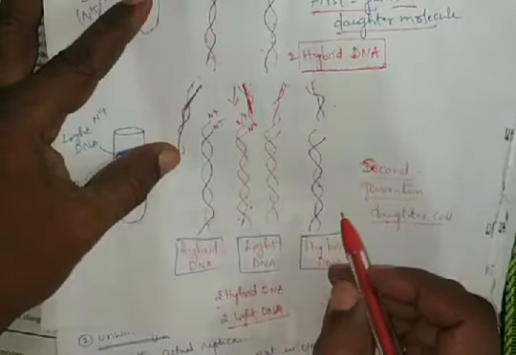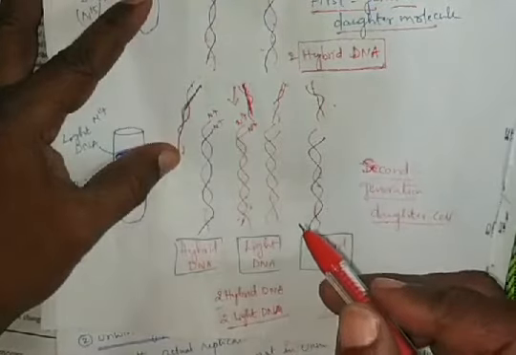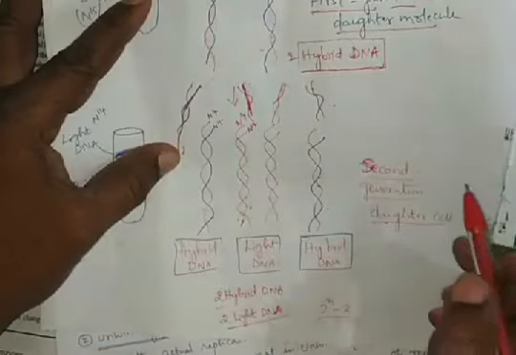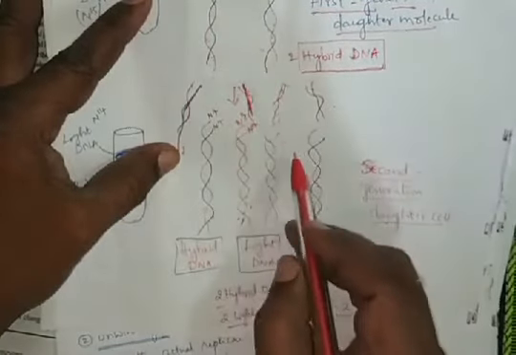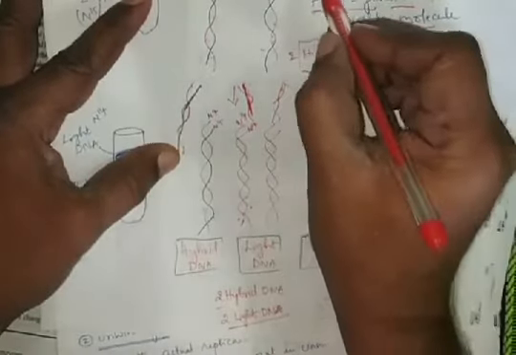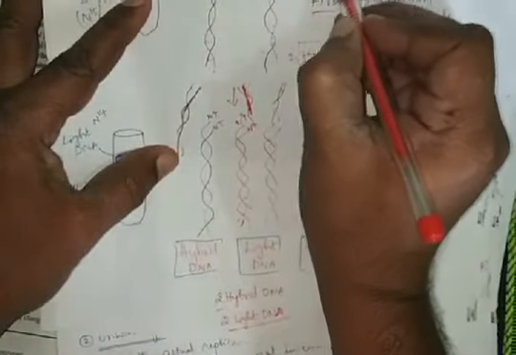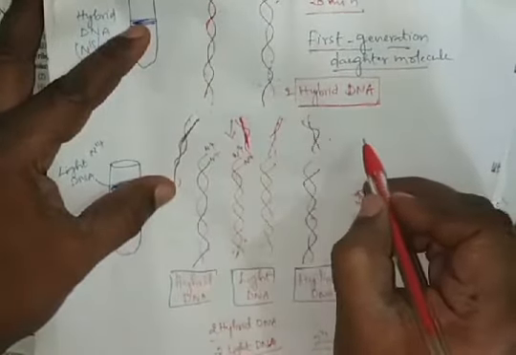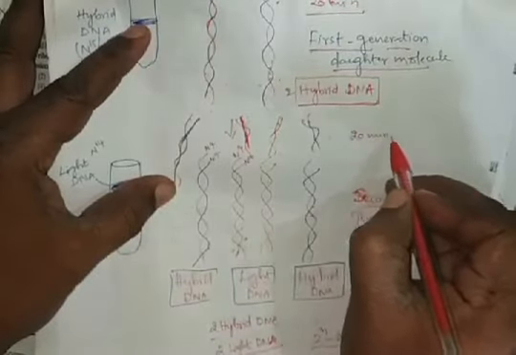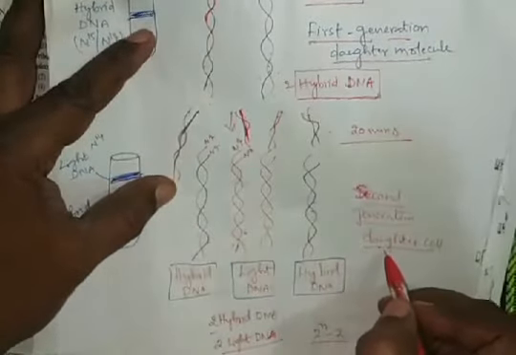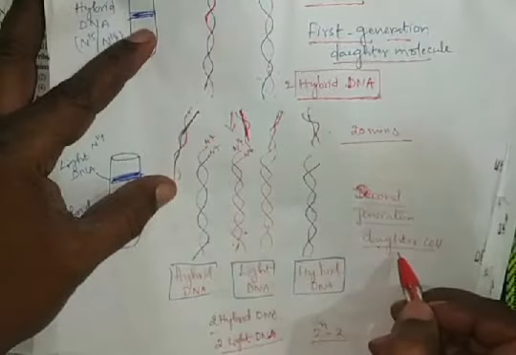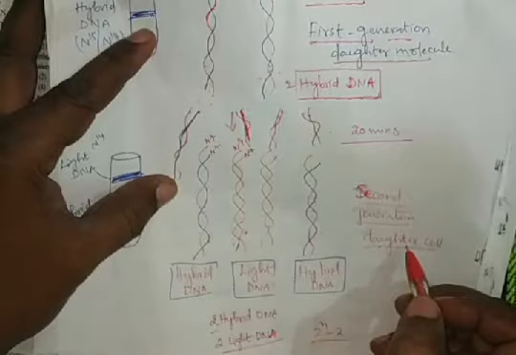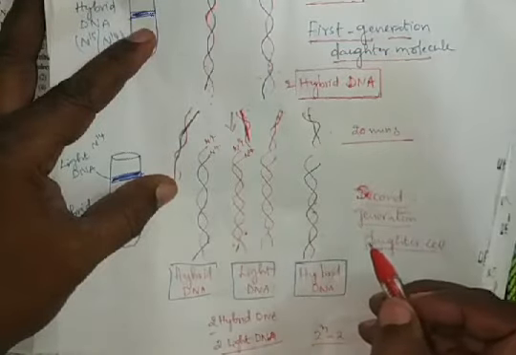So it is proved like this. Meselson and Stahl explained the semi-conservative replication of DNA. For the formation of two DNAs from one generation to the next, it takes 20 minutes, when the parental strand forms the two daughter strands. After 20 minutes, the second generation is completed. Each replication requires 20 minutes.